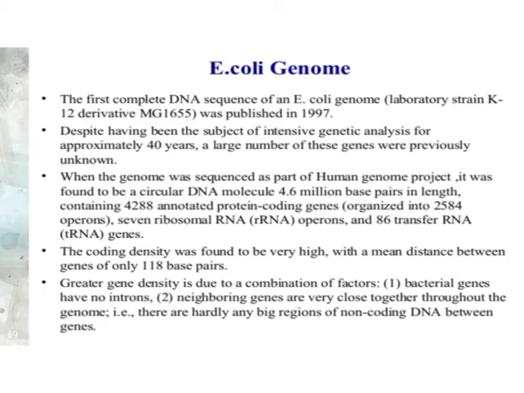Let's see, the first complete DNA sequence of an E. coli genome was published in 1997. The first genomic sequence in E. coli, of the laboratory strain K12 derivative MG1655, was published in 1997. For this reason, since it was the first published, E. coli is used as an ideal model, or genetic model.